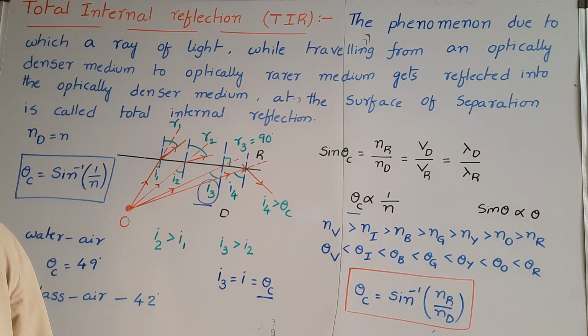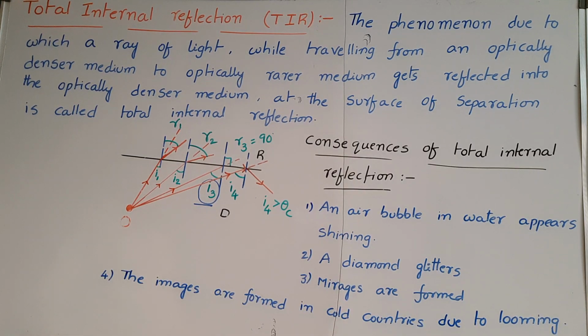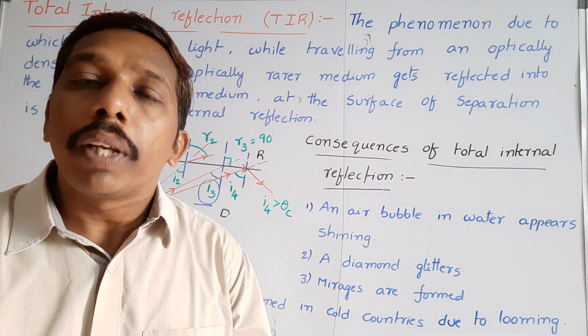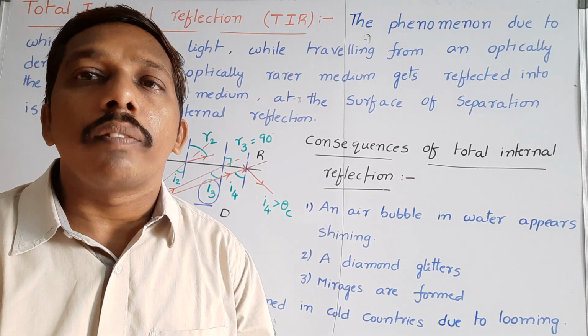So that is the critical angle and the different formulas to calculate it. Next, coming to total internal reflection: what are the consequences of total internal reflection? The first consequence is that an air bubble in water appears shining. If we observe, an air bubble inside water appears shining because of total internal reflection.